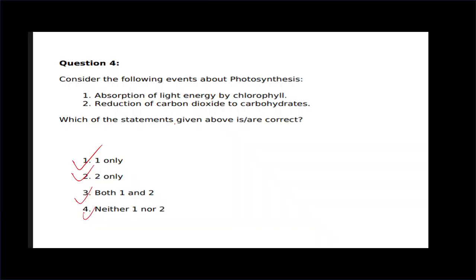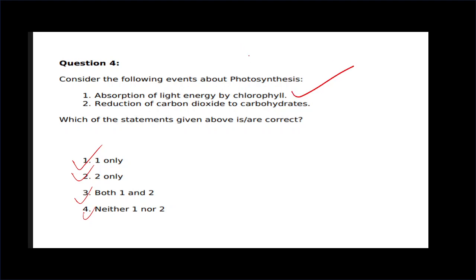That name is chloroplast, and every chloroplast has chlorophyll. Chlorophyll makes food for the plant. So absorption of light energy by chlorophyll, that statement is true.